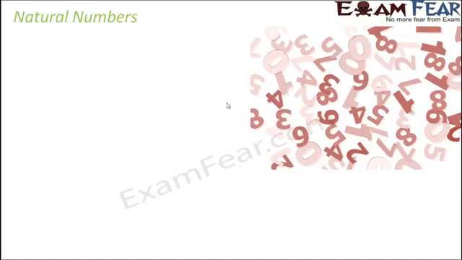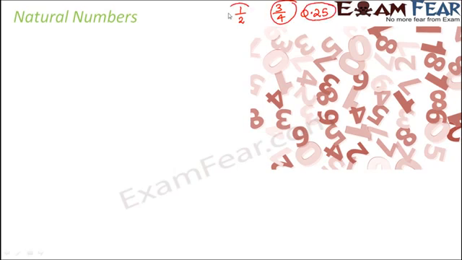Whenever you are given a bunch of, say, bananas, and I ask you to count the number of bananas, how are you going to count it? You are definitely going to count it in this way: 1, 2, 3, 4. So you are going to start with 1, followed by 2, 3, 4, 5, 6 and so on. However, that doesn't mean that only 1, 2, 3, 4, 5 are the numbers. We also have something like 1 by 2, half. We also have something like 3 by 4th. We also have something like 0.25. These are also numbers, right?